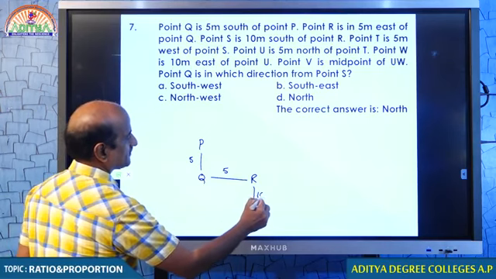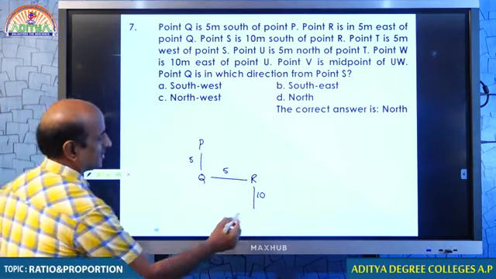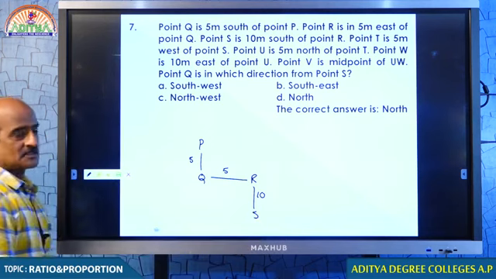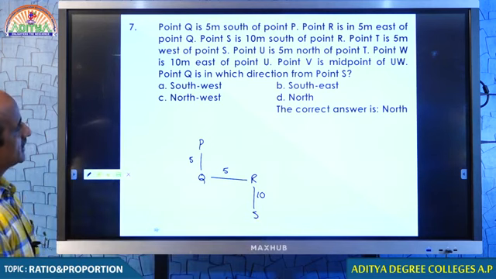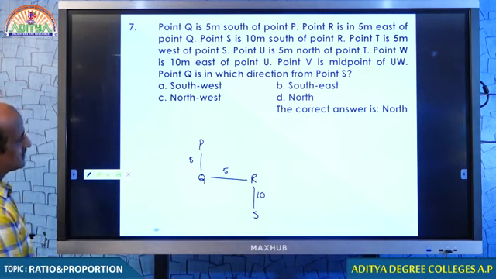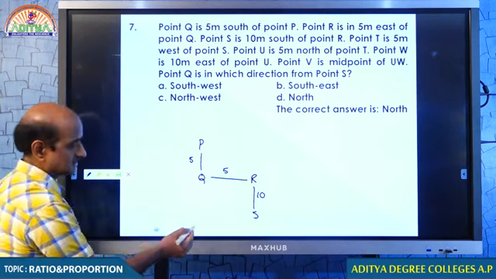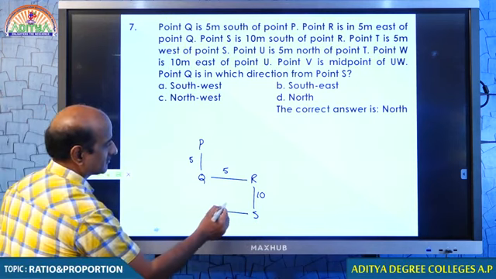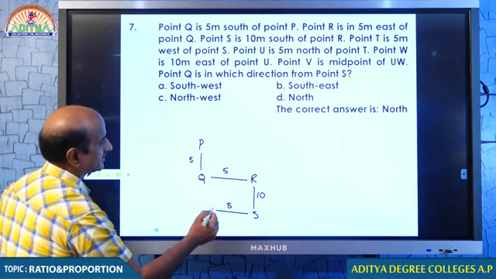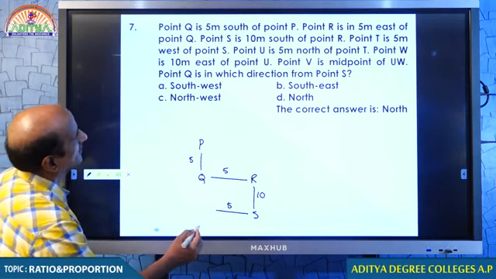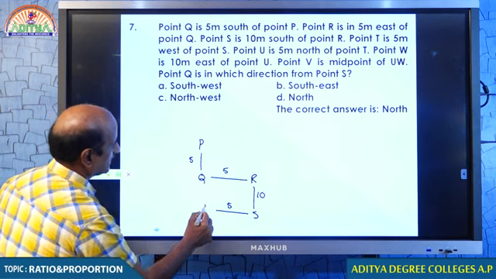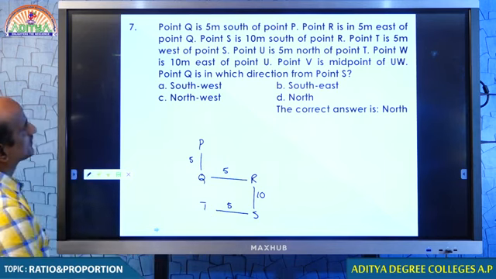Take 10 meters. What you have? You have point S, you can easily understand that. Point T is 5 meters west of S. Here we have 5 meters. Look at that, 5, 5. What you have? Point T is 5 meters west of S.